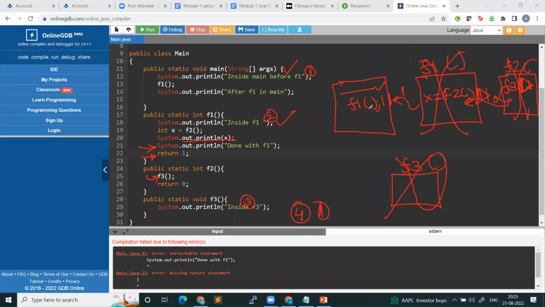Okay. Now F1 has returned a 1, but nobody is catching it, right? So nothing will be done. And then you go to the next line and you print after F1 in main. Okay. And once this line has been executed, the context of main is also destroyed and your program is done. So let us try to run it and see what is happening.